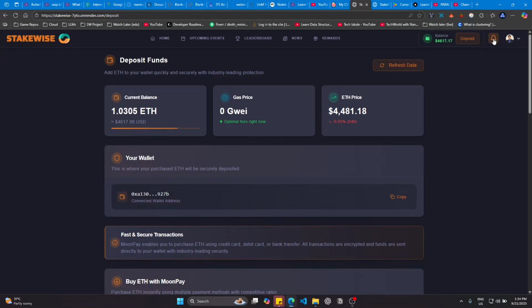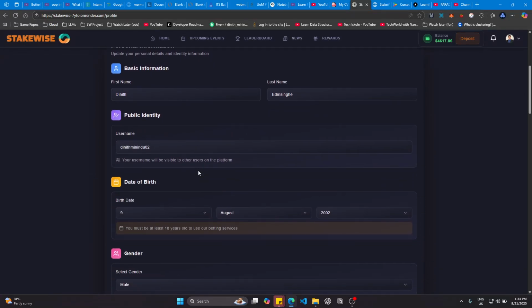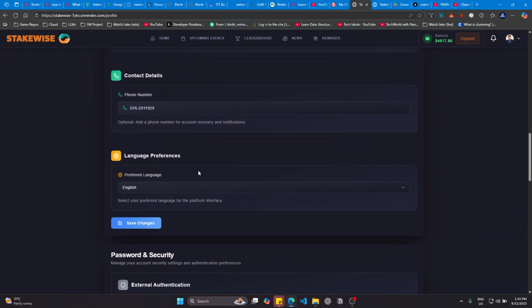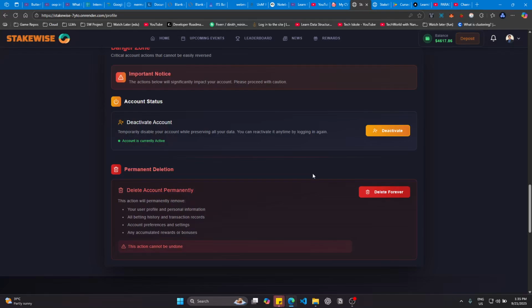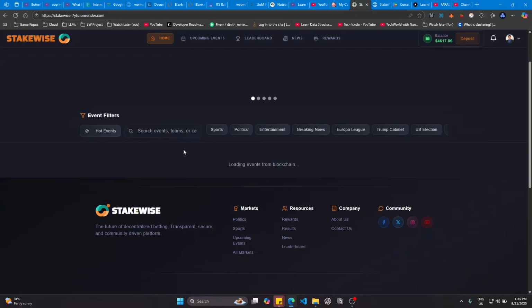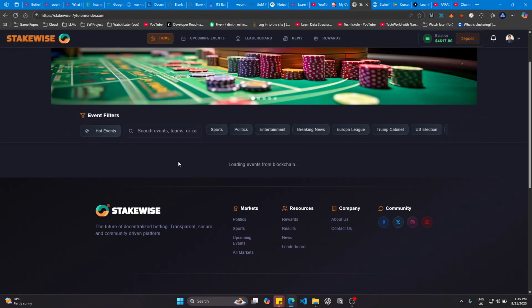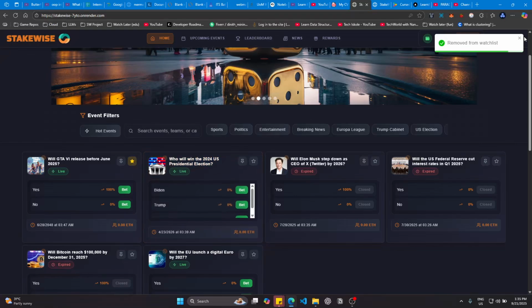And also we have a real-time notification system which works from the admin side. Okay, now let's go to the user profile. In this user profile you can customize your profile picture and other basic details about you, and also you can deactivate or permanently delete your account. And then we have the watch list, which works when we add this star to an event. Let me show you. If we add this star to this one, then it gets added to the watch list. So that's the function.